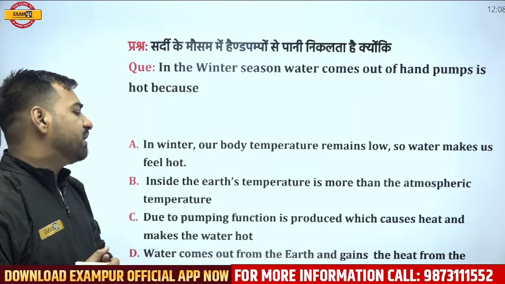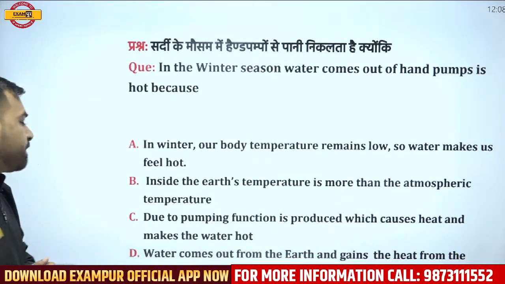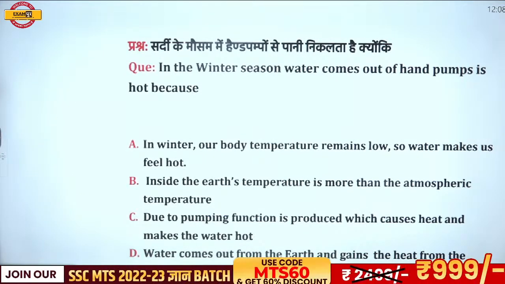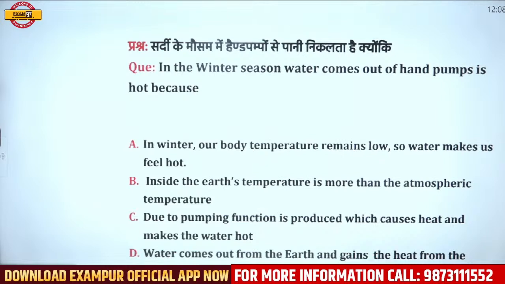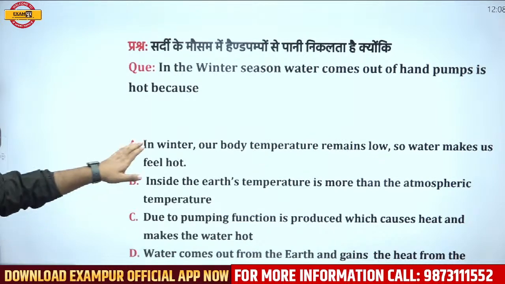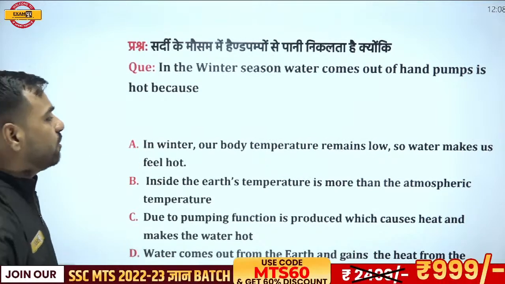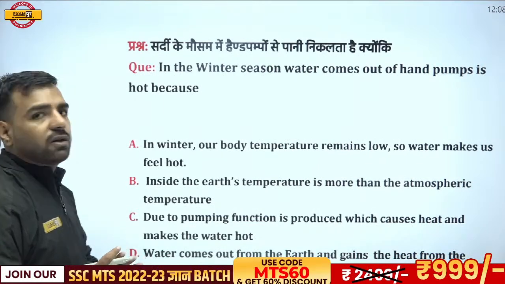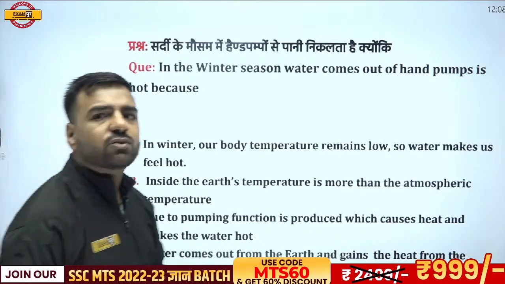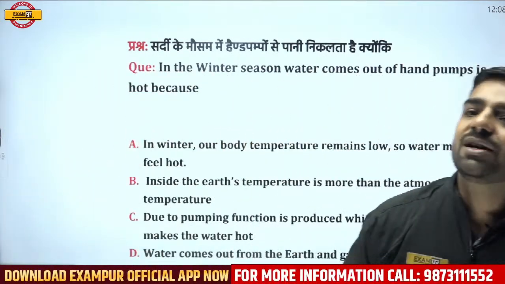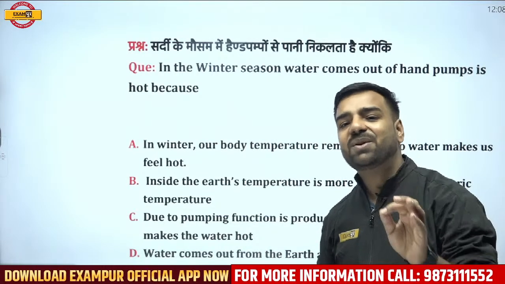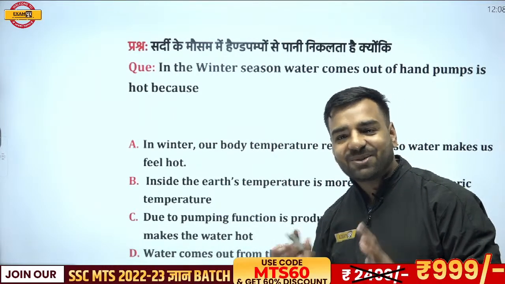A: Water comes out from the earth and it gains heat from the surroundings. C: Due to the pumping function, heat is produced which makes the water hot. B: The temperature inside the earth is more than the atmospheric temperature. And the fourth: in winter our body temperature remains low, so water makes us feel hot. So Akhleshwar is going with B, and actually you are in doubt, but no Akhleshwar, you are absolutely correct. You must not be in doubt.